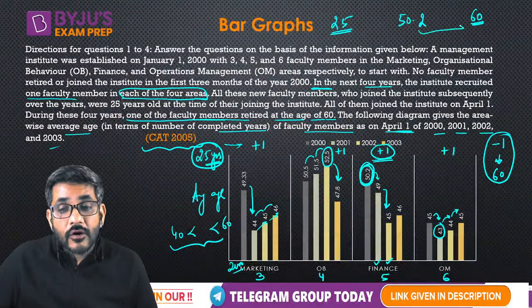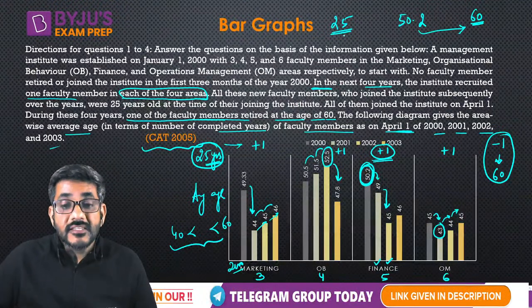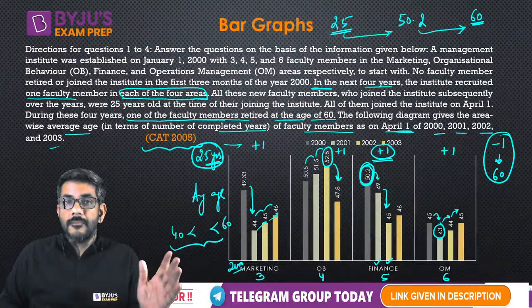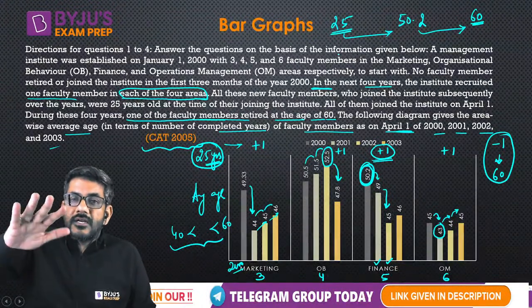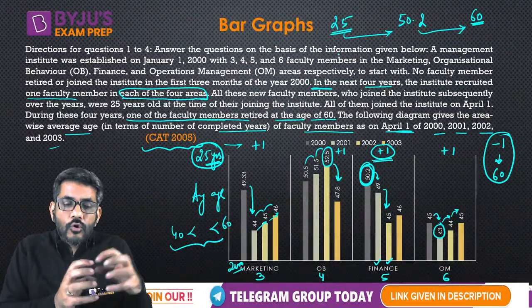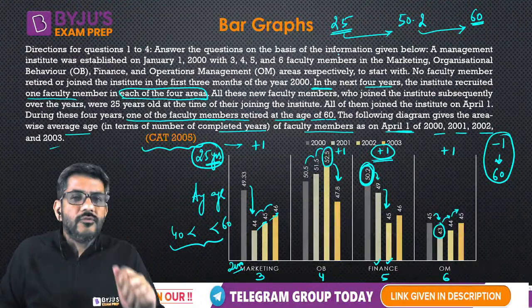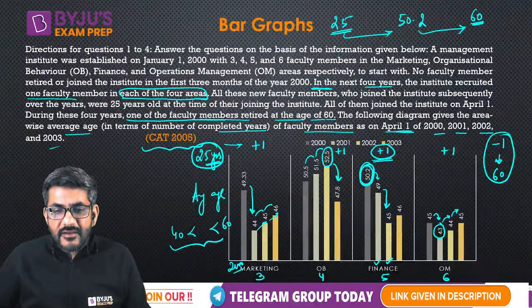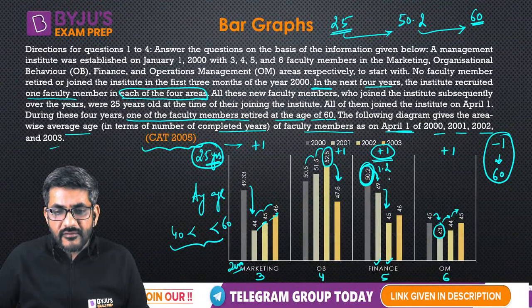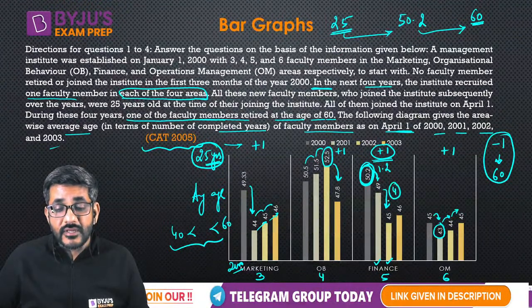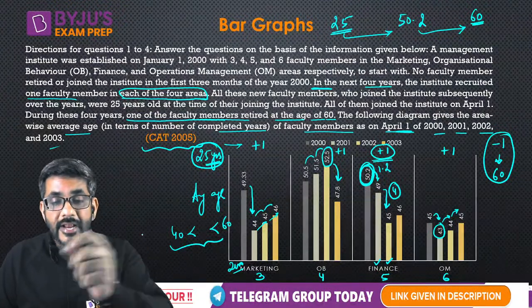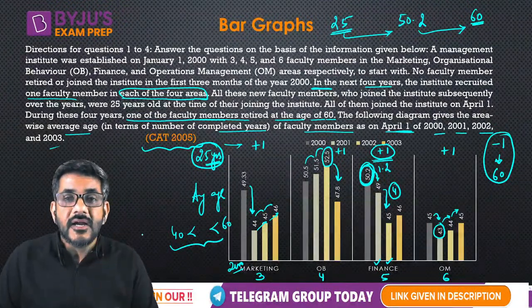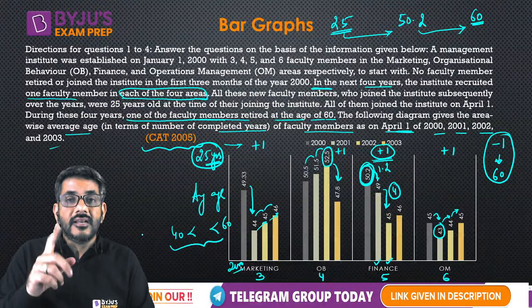60 is very close to 50.2 with respect to 25. 25 is very far. So when a very small number would come up, average would reduce by a lot. But when a very close number would go out, the average would not reduce by much. Here the average is reducing by only 1.2, whereas here the average is reducing by 4. So if it has reduced by 4, that means a person must have joined, and when it decreased by 1.2, a person must have retired.